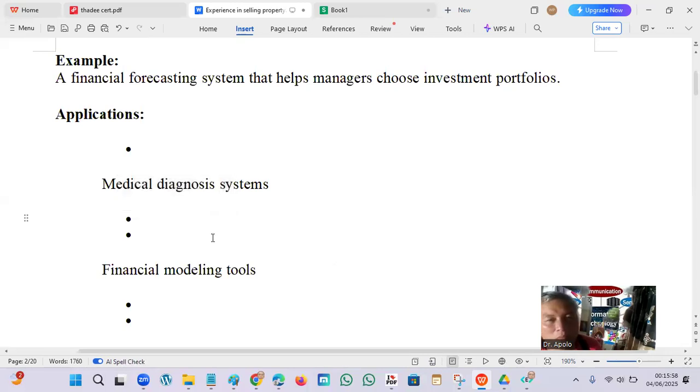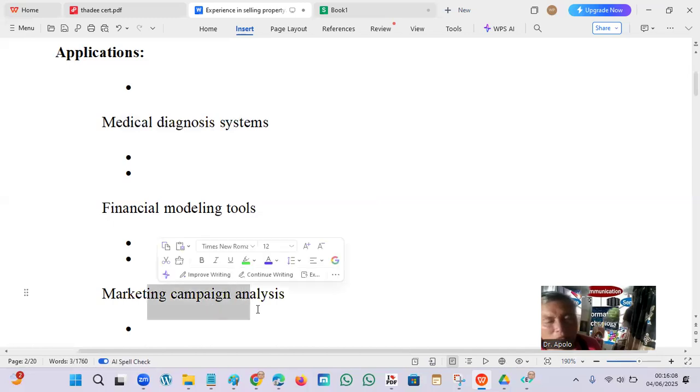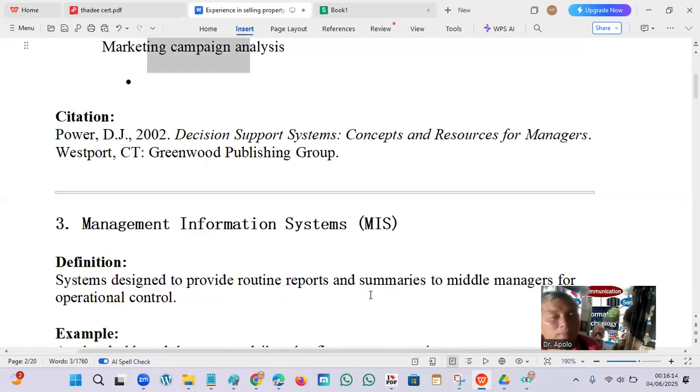Financial modeling tools, to find the best of investments. Marketing campaign analysis yields the number of respondents in a certain region, which determines the supply and demand also, using the market and the economics.